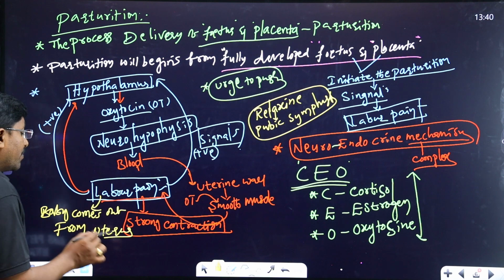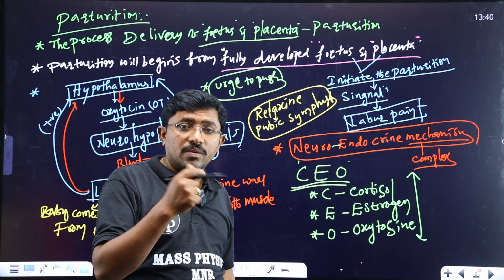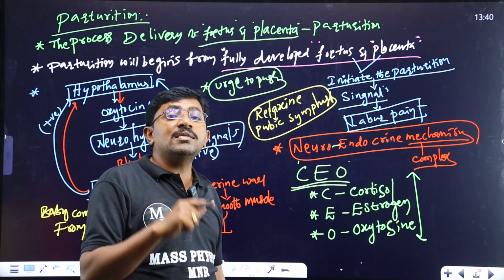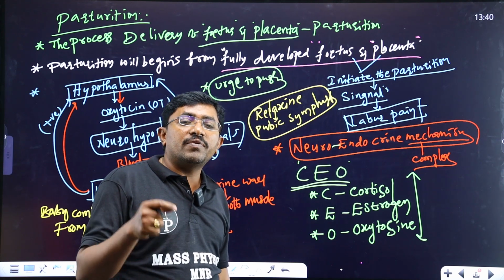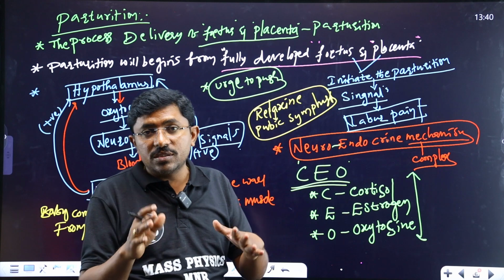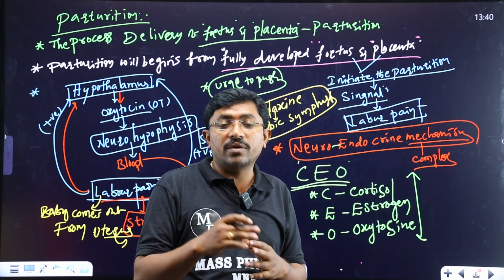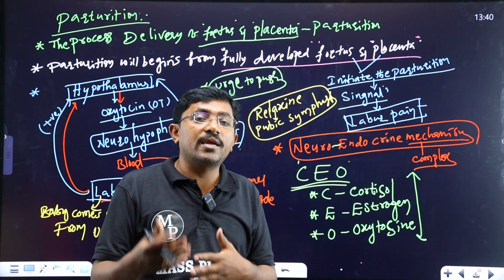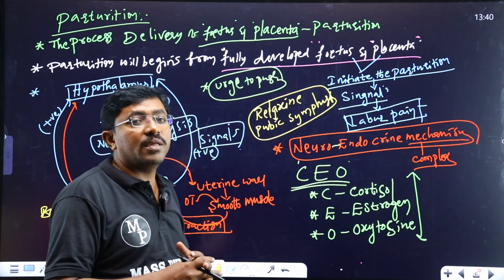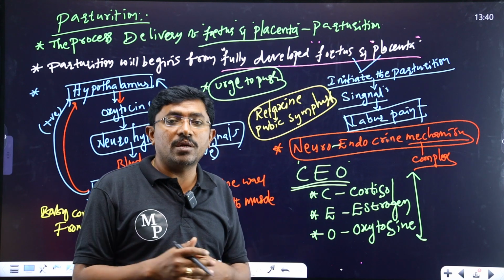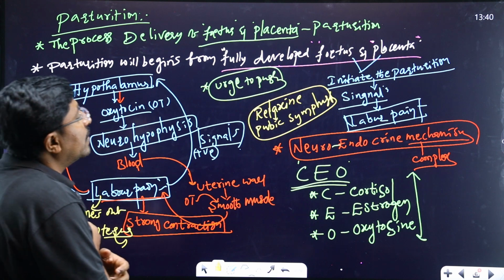After releasing the baby, about 20 minutes after the delivery, the placenta comes out. Uterine contractions start a second time, and first the baby is released from the uterus. Then after 20 minutes the contractions are reinitiated, and the placenta is delivered from the mother's body through the birth canal. This is the parturition, or delivery of the baby.